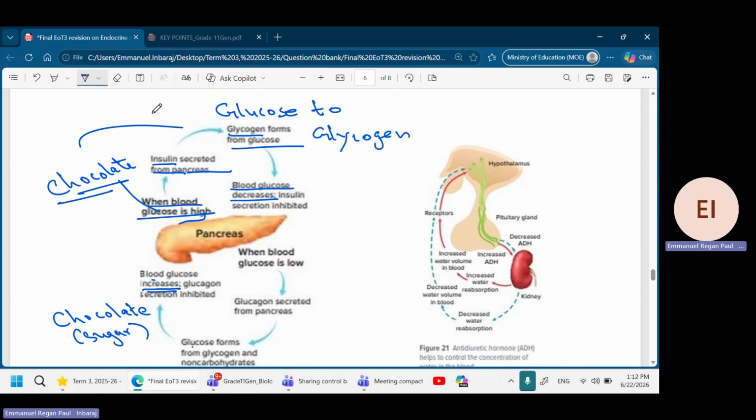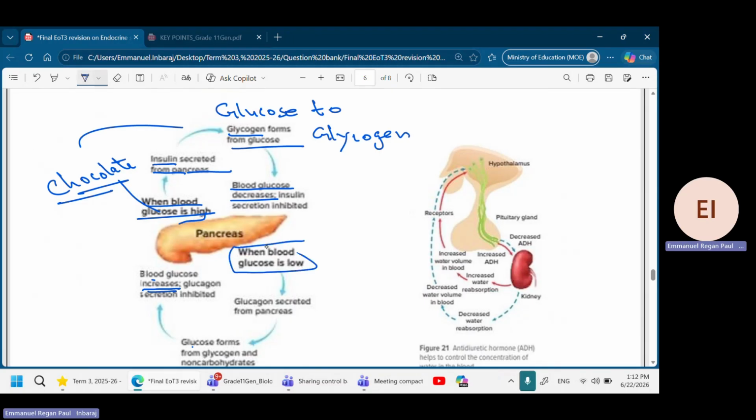Let me erase this. Now what happens on this side? Let's start from here. If the blood glucose level is low, maybe you are fasting, what will happen? The glucose level is low, so the glucagon is secreted by the pancreas.